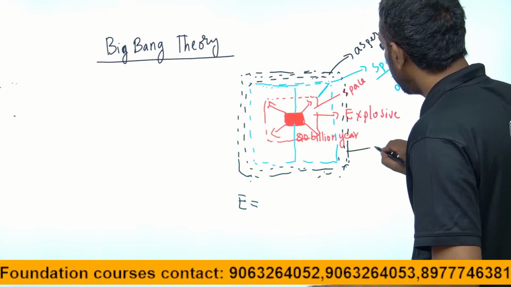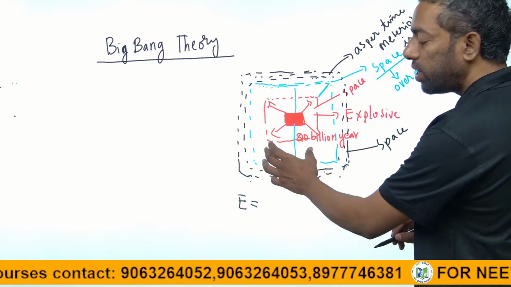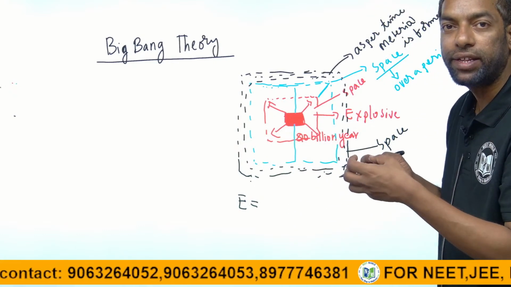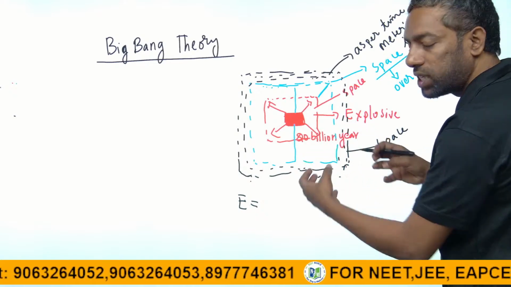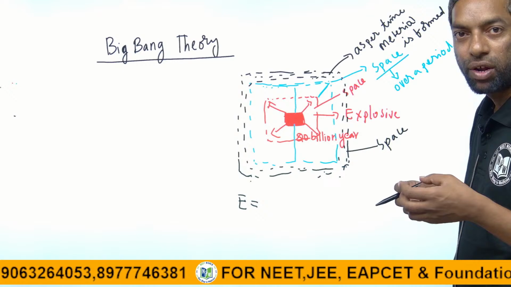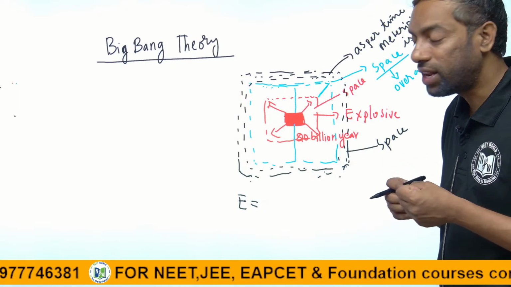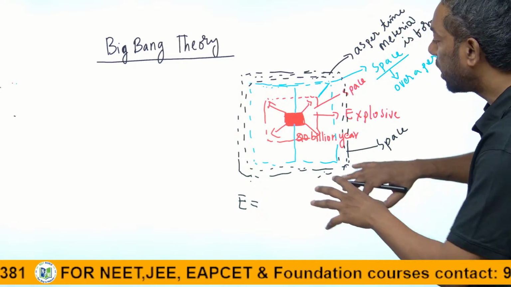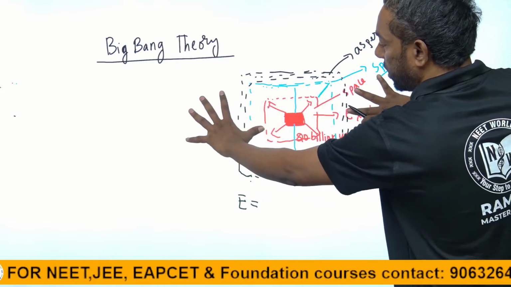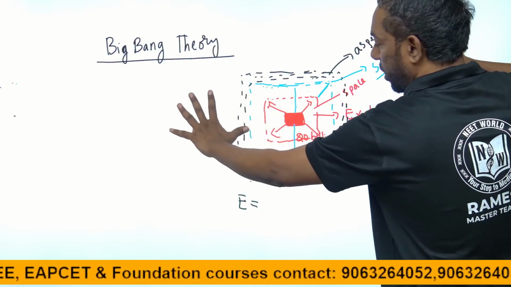Expansion takes place after energy is formed. This is the tiny particle; first it explodes with its high amount of energy, and it expands into the spaces as time goes on.